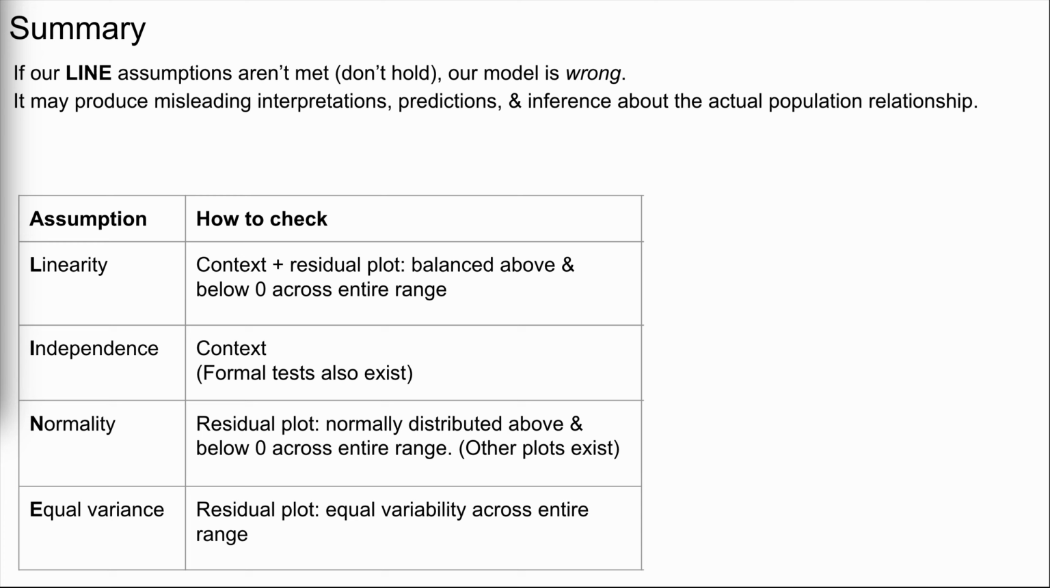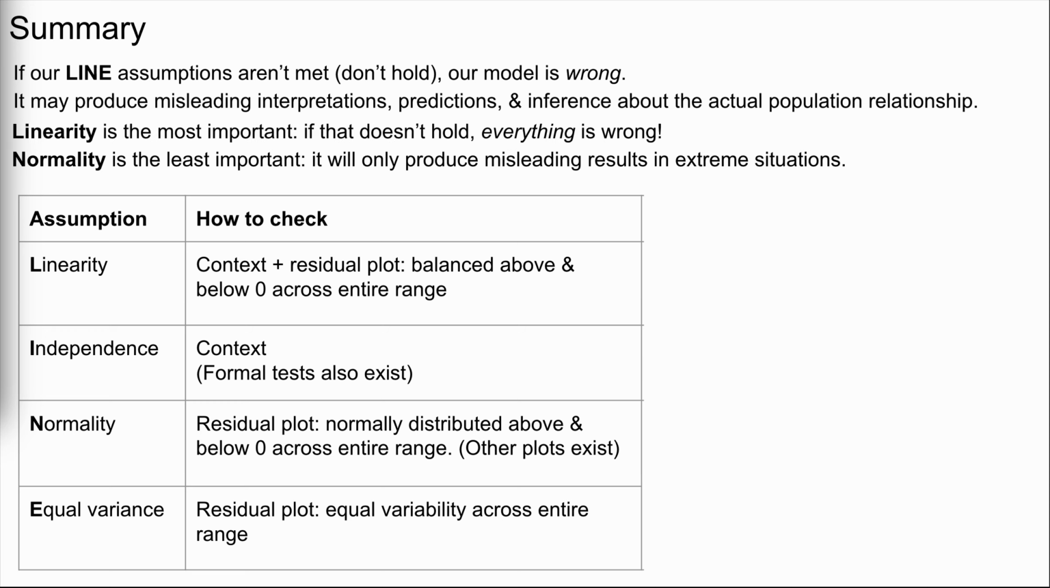In conclusion, we've learned about the 4 assumptions behind our simple linear regression models and how to check these assumptions. Importantly, if these assumptions are not met, our model is wrong. And if our model is wrong, it may produce misleading interpretations, predictions, and inference about the actual population relationship that we're studying. In that regard, some assumptions are more important than others. I think it's safe to say that linearity is the most important assumption.